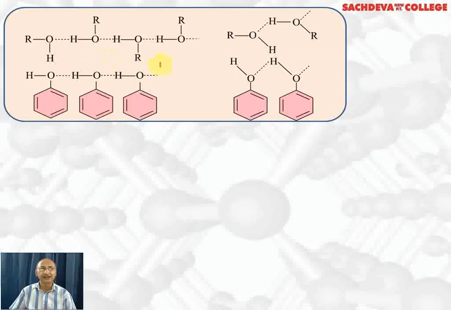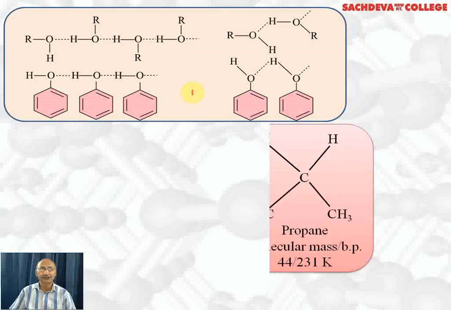This is the reason why alcohols have a high boiling point. This is because of intermolecular hydrogen bonding. Phenols are also associated with intermolecular hydrogen bonding. And this is another way how alcohol molecules can form hydrogen bonds, and this is phenol forming hydrogen bonds with each other. So these diagrams show intermolecular hydrogen bonding between alcohols and phenols.